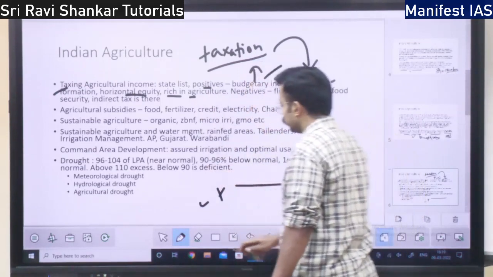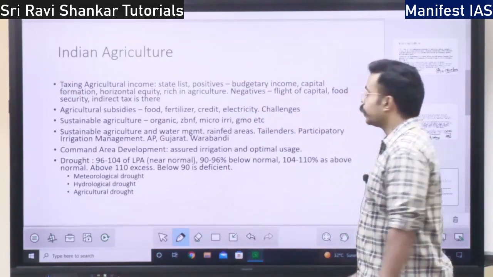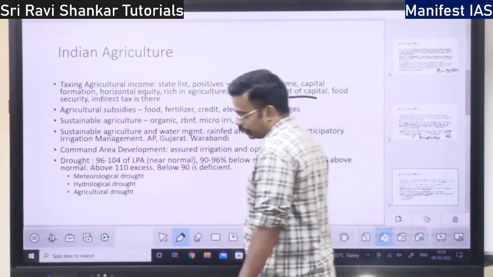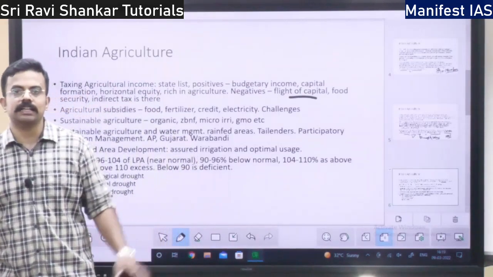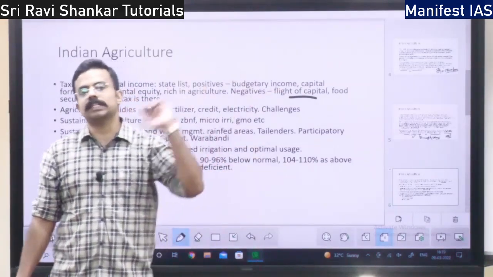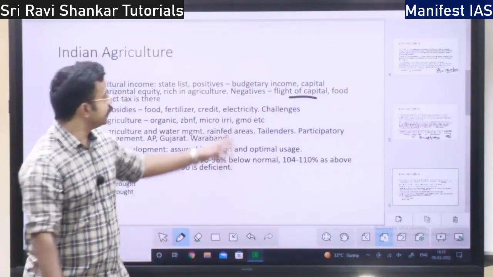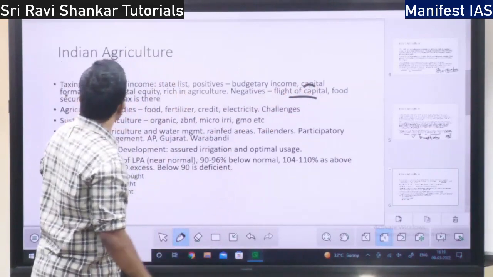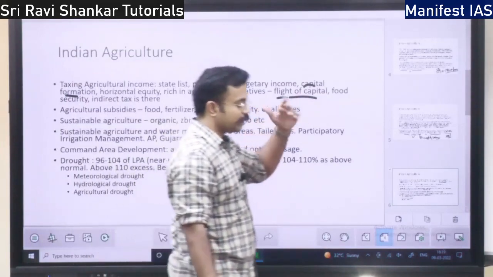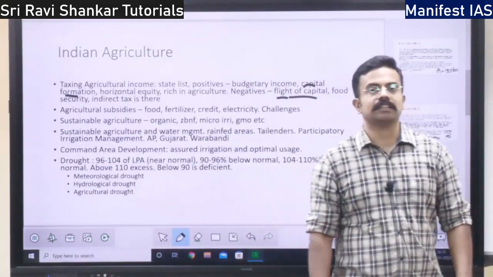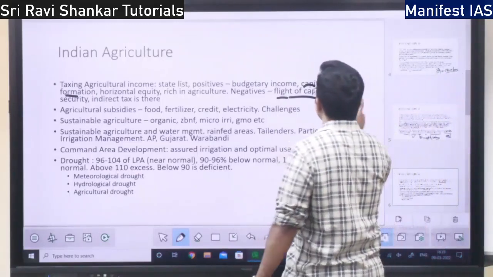Next, what are the negatives? Negatives of taxing the agriculture. The first negative is flight of capital. See, if you tax the agricultural sector, the capital will go to some other sector. Not many people will invest in agriculture. So this capital formation is with respect to government investment when taxation happens. But when the private sector will not invest in agriculture, capital will flow out of agriculture. That is one thing.